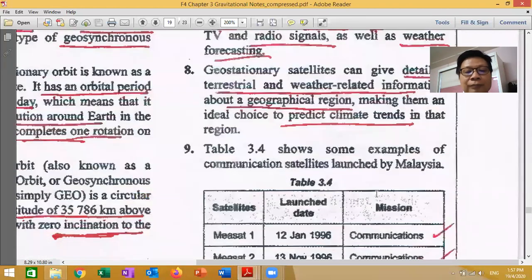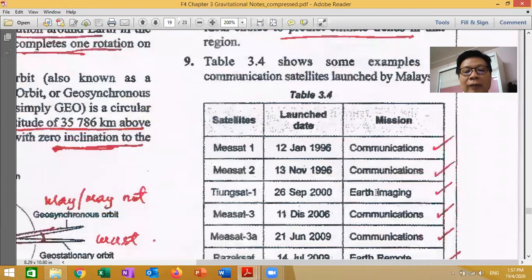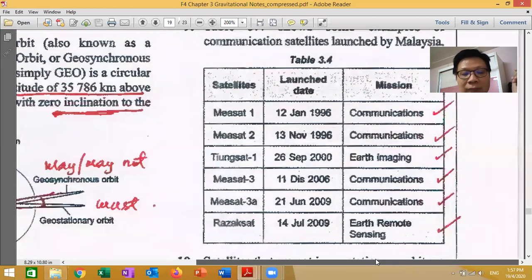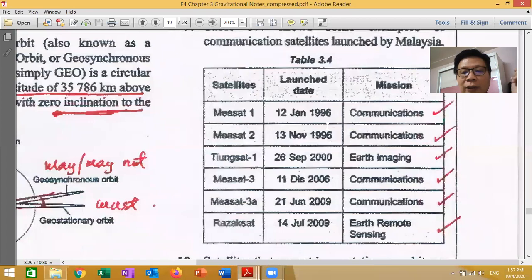Okay, and now we look at a few examples. These are the examples of communication satellites launched by Malaysia, our country. Do you know all this or not? The first one is Measat 1 for communication. Measat 2 also 10 years also for communication. Actually this Measat 1, Measat 2, all these belong to Maxis, you know.